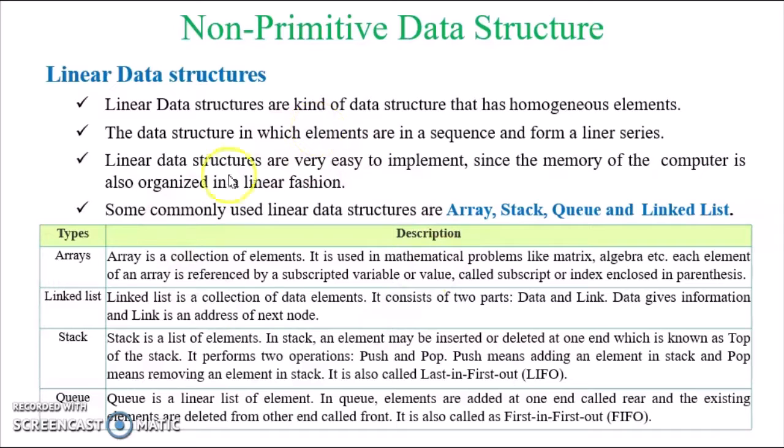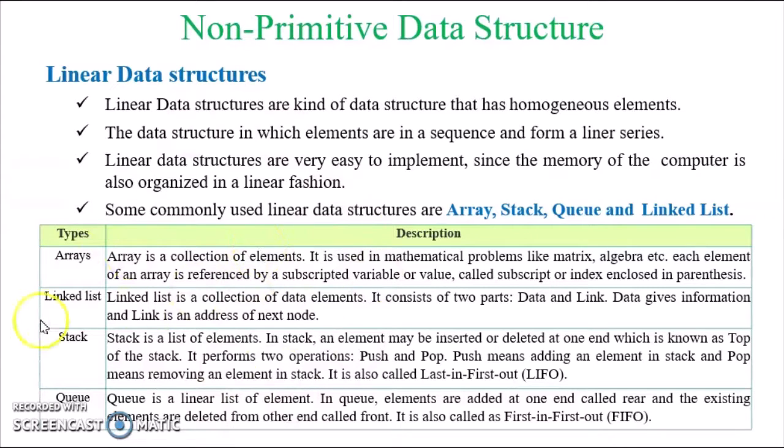Linear data structures always use homogeneous elements. It means if I declare an array as an integer type, it is capable of storing only integer values and will not support storing other data types in the integer array.